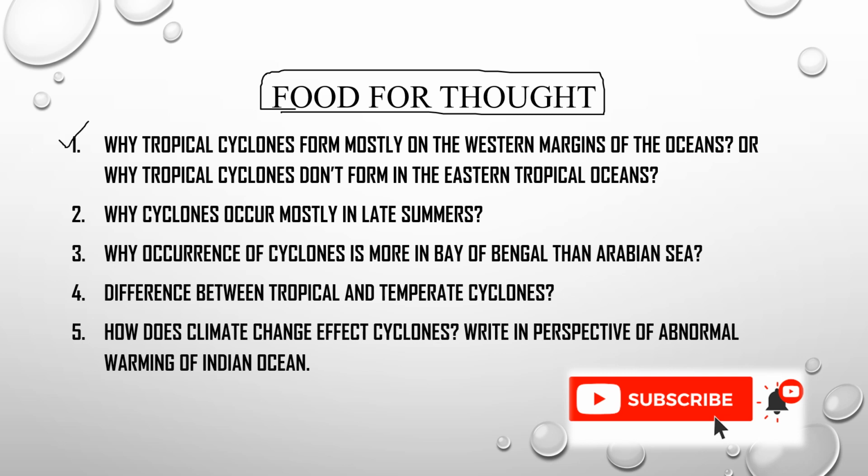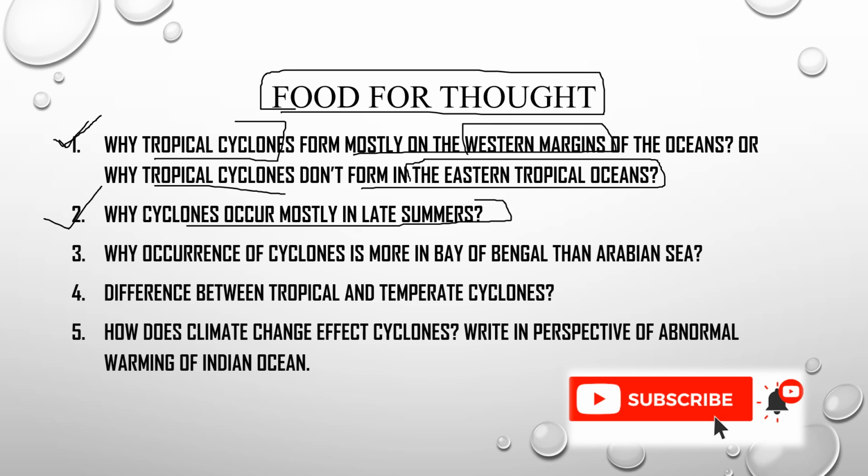See here. Why do tropical cyclones form mostly on the western margins of the oceans, or why do tropical cyclones not form in the eastern tropical ocean? This is very important. Search for this question and please do answer in the comment section. And the next thing is, why do the cyclones occur mostly in the late summers itself? Why not in the winter? Yes. So the occurrence of cyclones is more in the Bay of Bengal than the Arabian Sea.